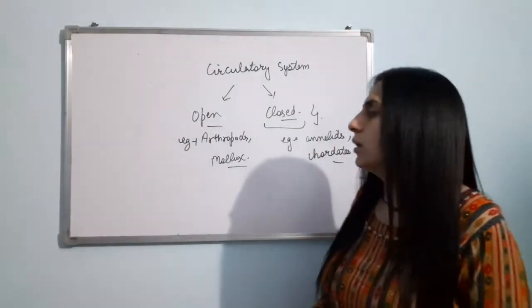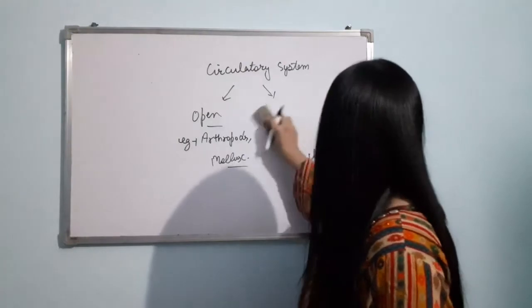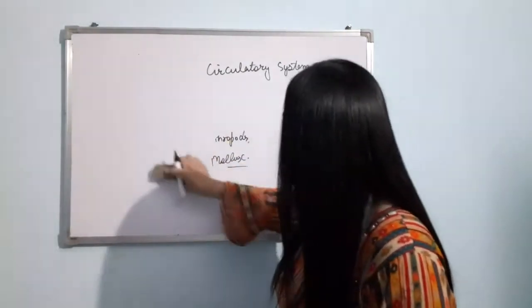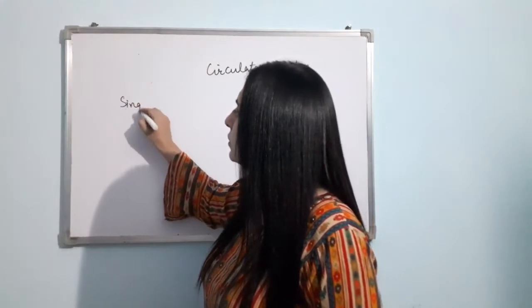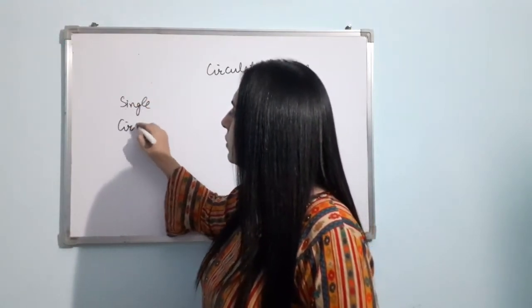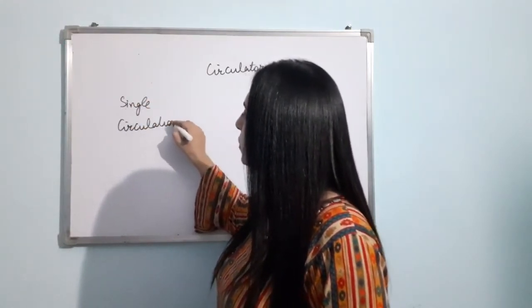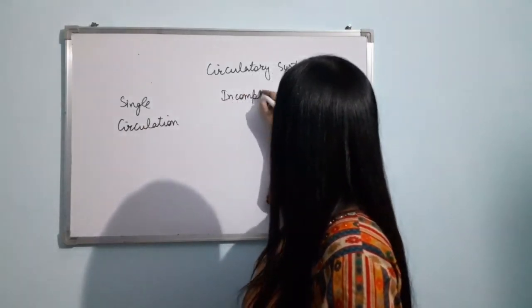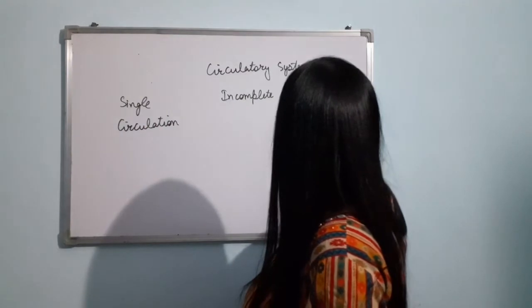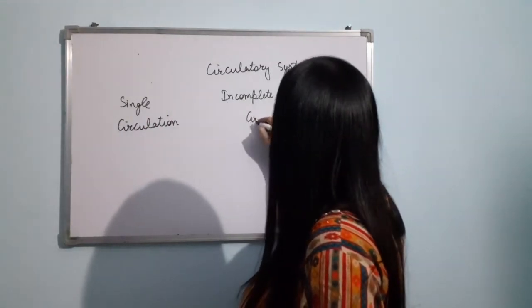Clear? Now, next is single circulation, incomplete double circulation, and double circulation.